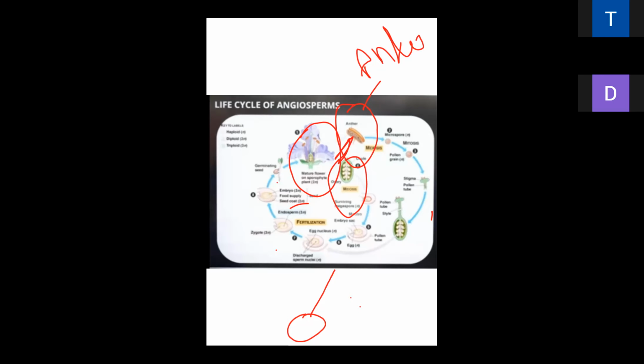The male structure is known as the microsporophyll and also called the androecium. The female part is the megasporophyll, known as the gynoecium. Is it clear? Tomorrow we will discuss in detail. Any query regarding